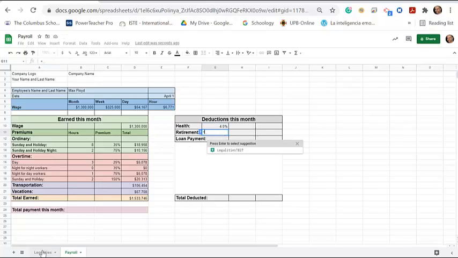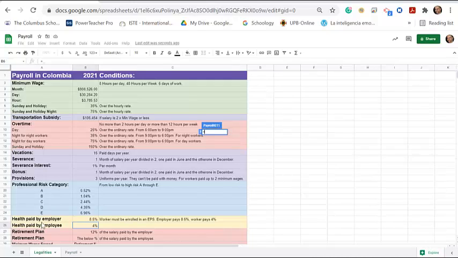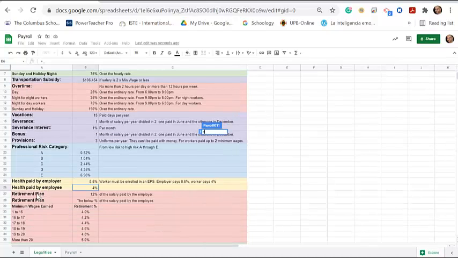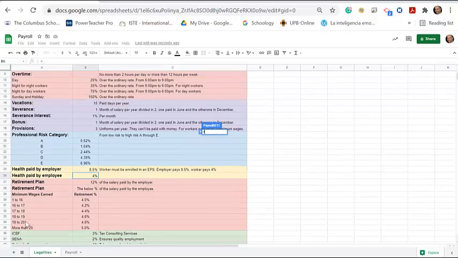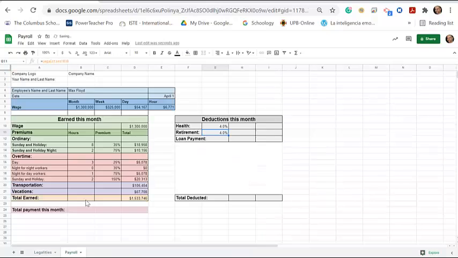Then let's go back to legalities and find the retirement plan. Here it is, retirement plan. Now this is paid by the employer, which is 12%. We need the one paid by the employee. But this one here has a table. Now this particular employee is earning just under 2 minimum wages, which means, is this one right here, it's 4%. So we click there, hit enter.